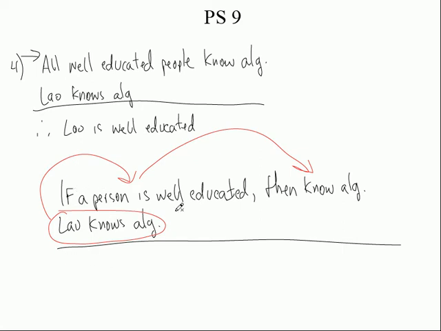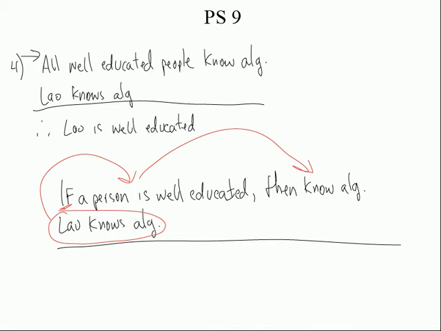So always look to this. Always change it to an if-then statement. Then take this statement right here, this minor premise, and relate it. Does it relate to the if part of the statement? Well, it doesn't. This says Lao knows algebra. It doesn't say that Lao is well educated, does it? All right. If it said he was well educated, then you can conclude that he knows algebra. But just because he knows algebra does not mean you can go backwards and conclude that he's well educated. Make sense? Let's look at the other one.